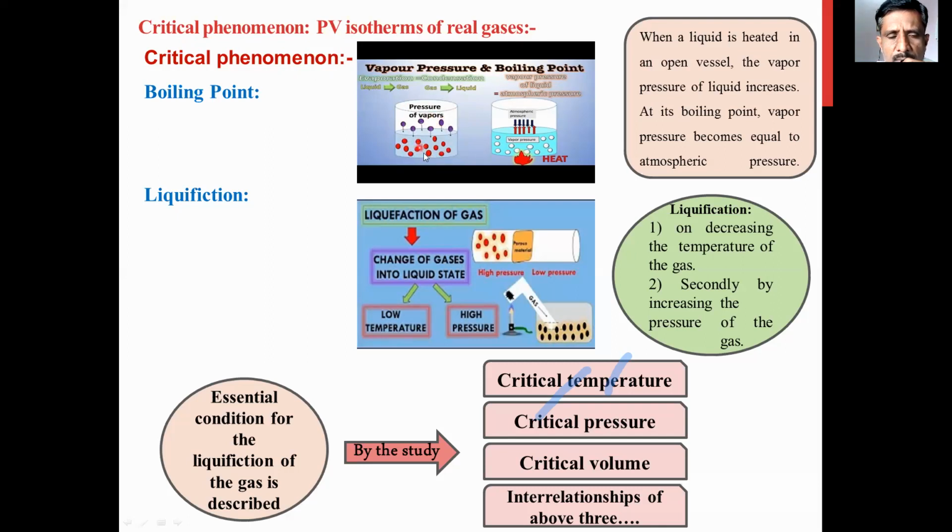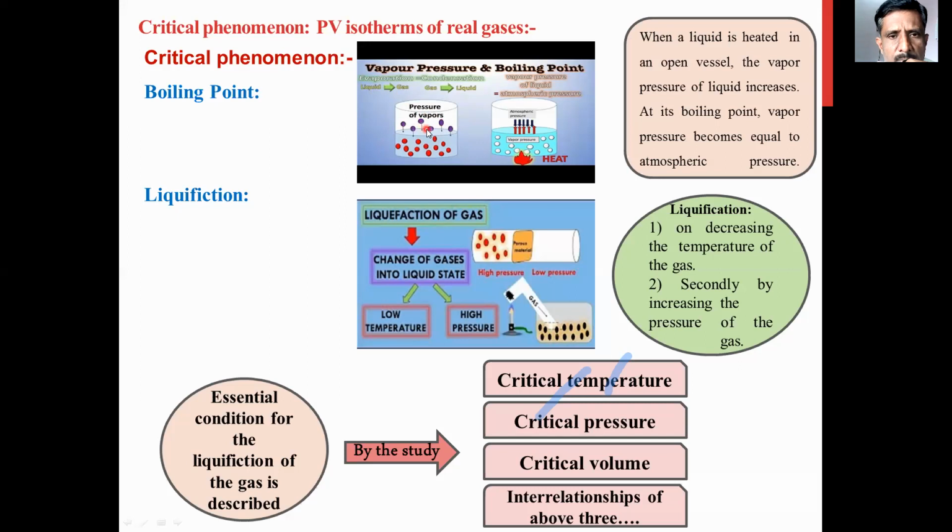There is vapor pressure at the surface of the liquid, and the liquid is going to convert into vapors. When a liquid is heated in an open vessel, the vapor pressure of the liquid increases.